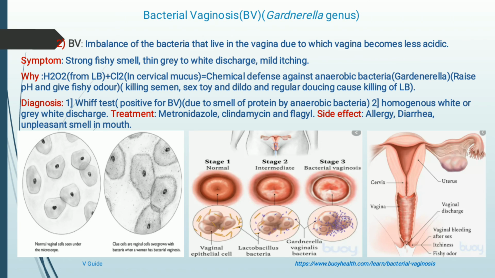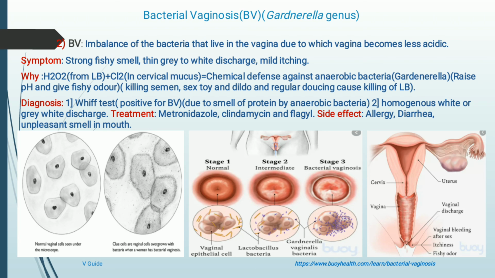In the second step, you can see the epithelial cell of the vagina is normal in shape when the lactobacillus concentration is very high, and when the Gardnerella vaginalis bacteria concentration increases, the shape of the epithelial cell changes. So this happens during bacterial vaginosis.